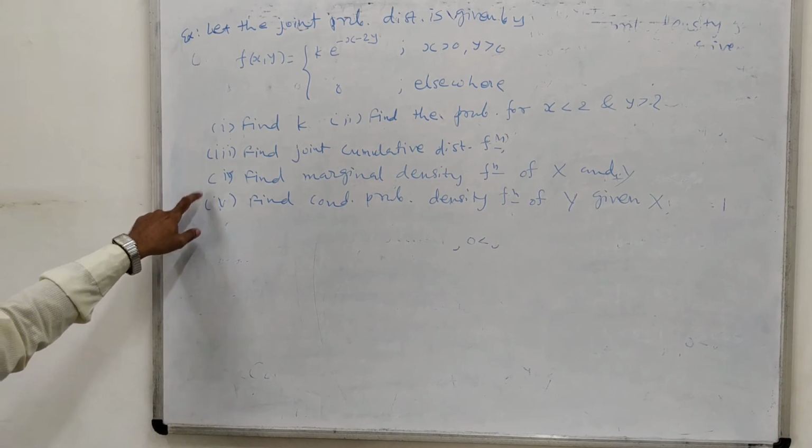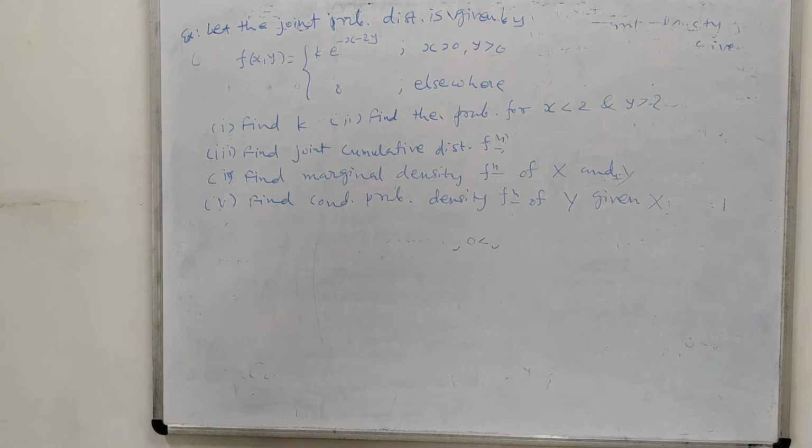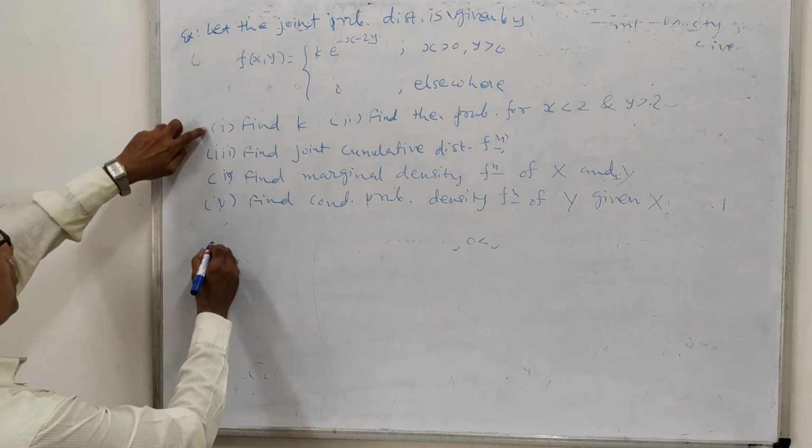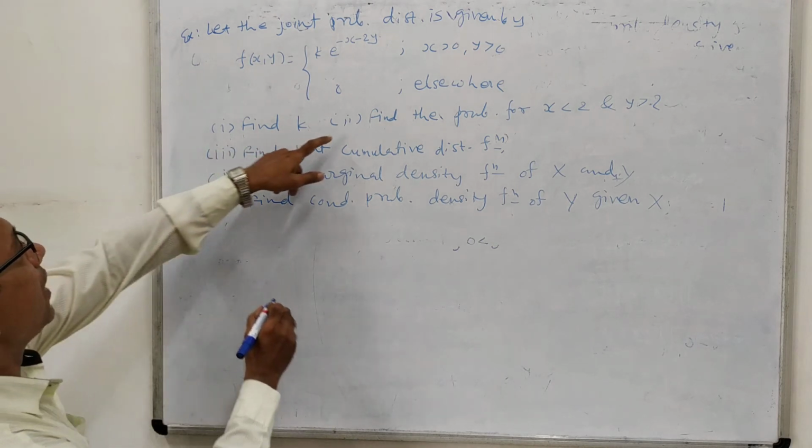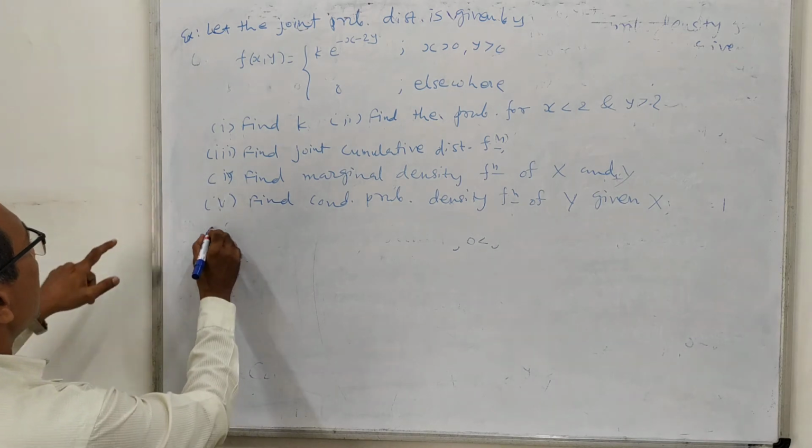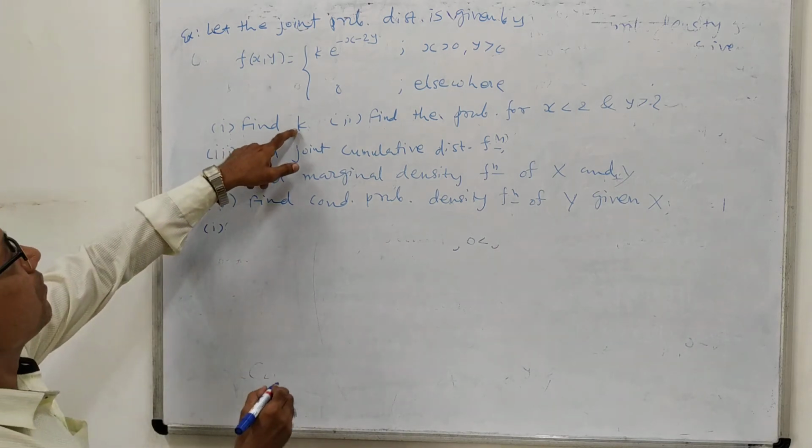So here you can see that the first, fourth and fifth questions have the same concept as in the last example which we have solved. So here I am giving the hint for first, fourth and fifth, and I will solve second and third. The first can be solved, that is, to find out the value of k.